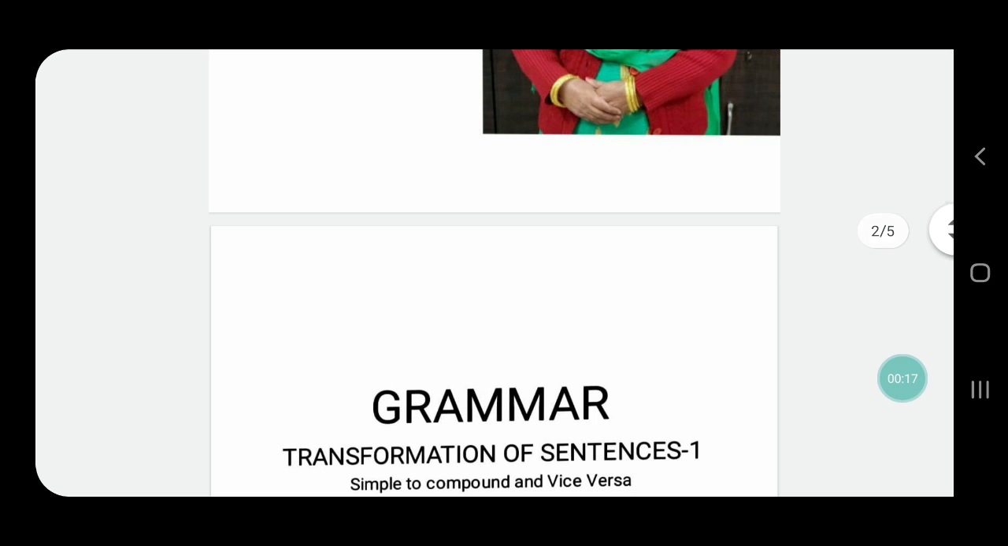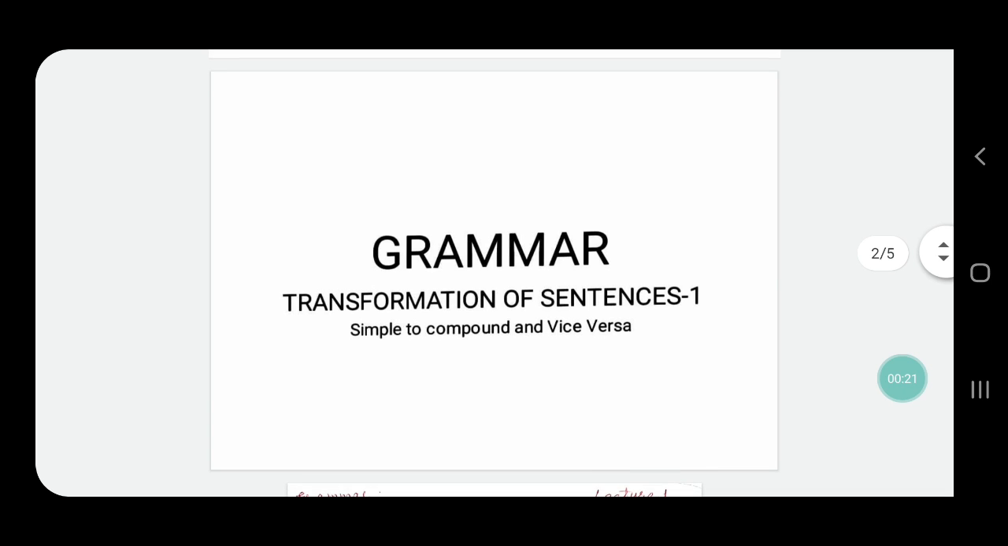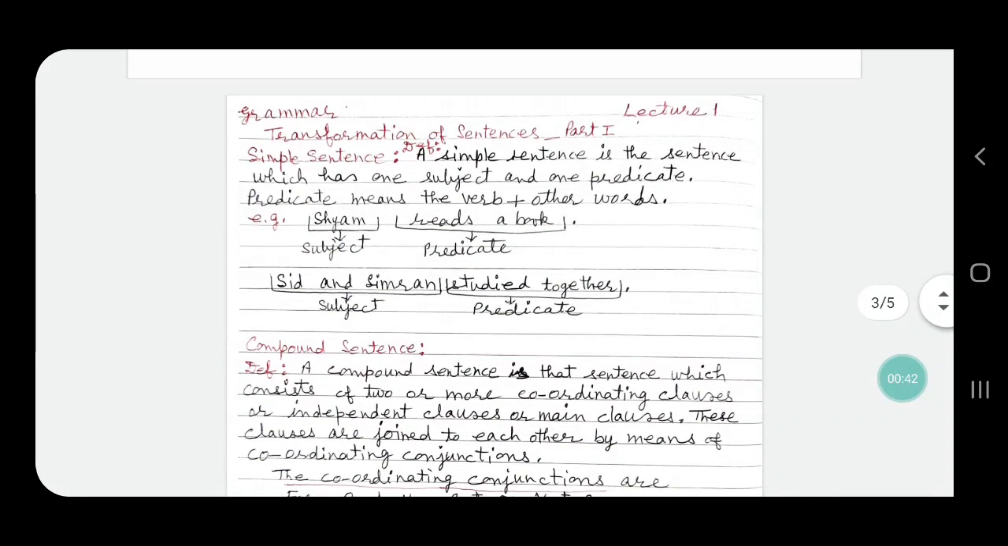My today's lecture is on the transformation of sentences, part 1. Here we will know what a simple sentence is and what a compound sentence is. Then we will learn the transformation of simple sentence into compound sentence and the transformation of compound sentence into simple sentence.